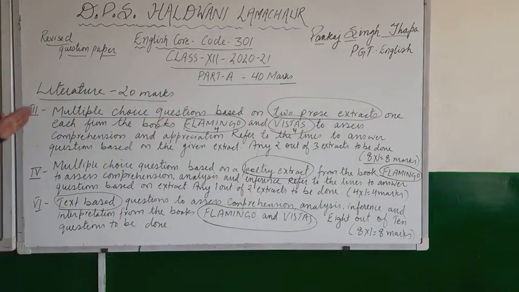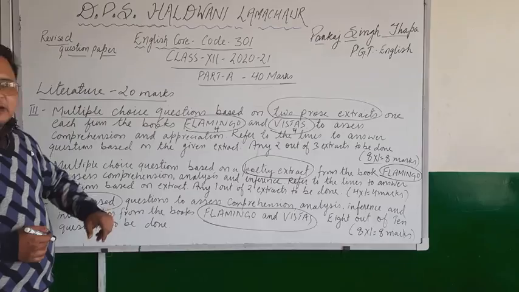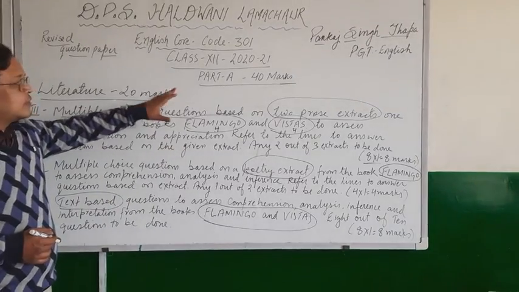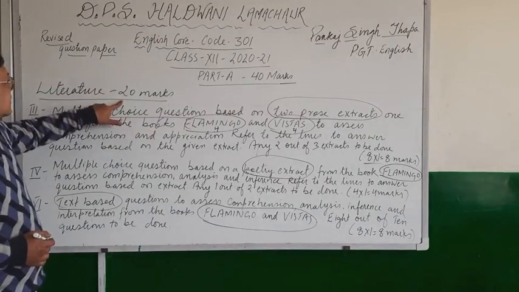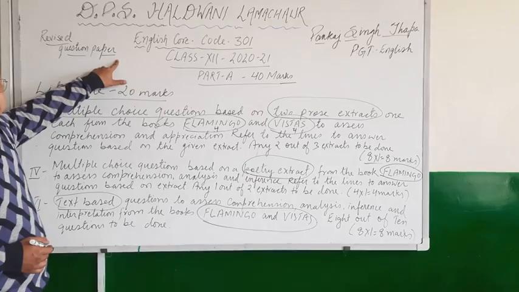So children, I think this is the literature section of part A, and now 40 marks complete of part A. 20 marks literature and 20 marks reading comprehension.